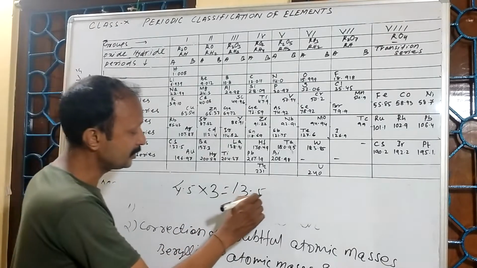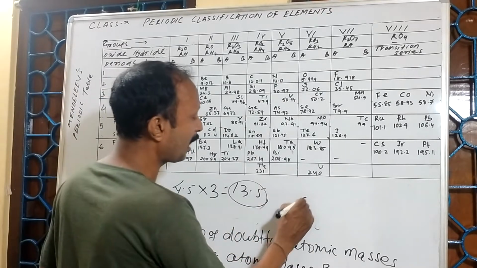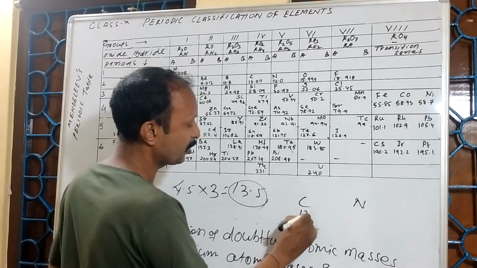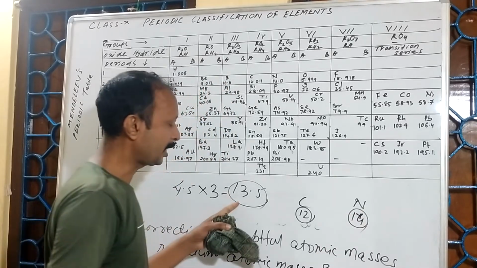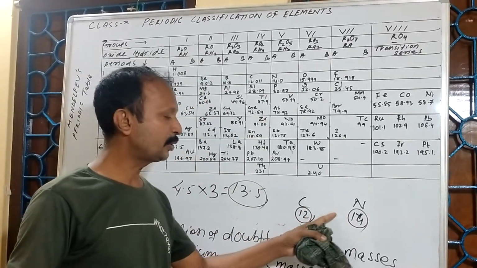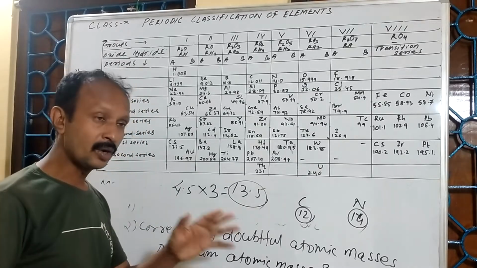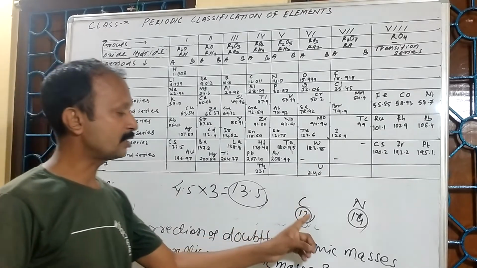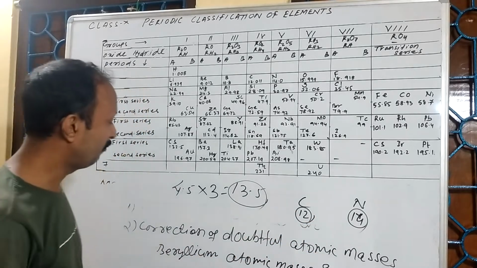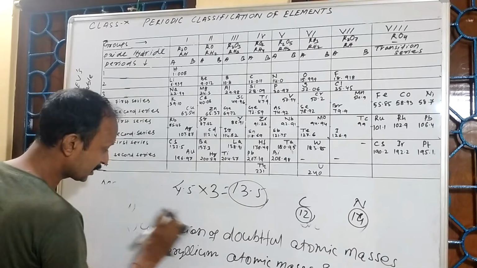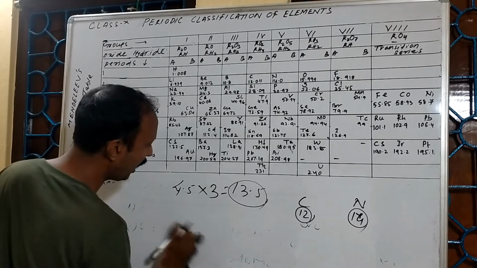If its atomic mass is 13.5, it should come between carbon and nitrogen, because carbon's atomic mass is 12 and nitrogen's atomic mass is 14. But actually, there is no space left between carbon and nitrogen. So he corrected it. In fact, he assigned the valency of beryllium as 2.